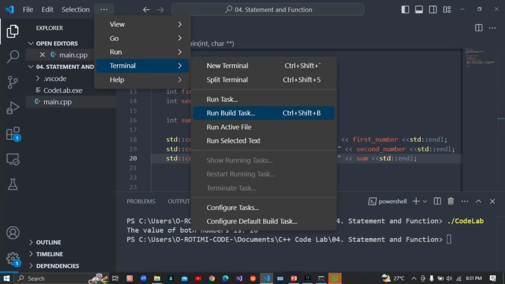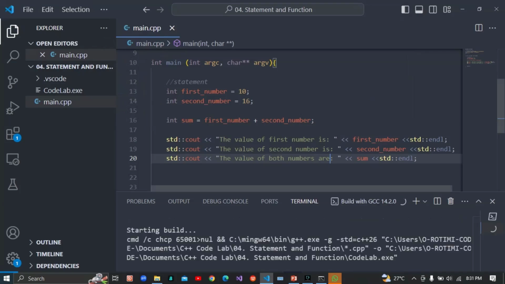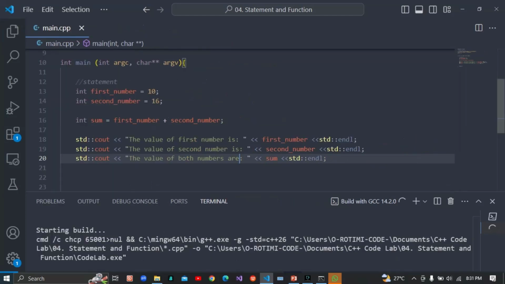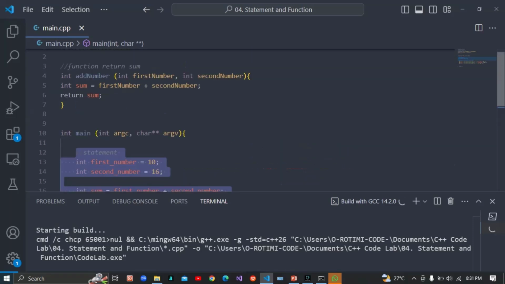So terminal, build with tags, and again. Let's check the results. So this is a statement, like I said. This is a function here.